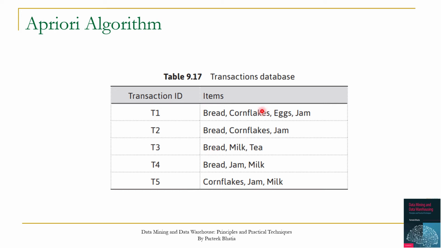We wish to find all association mining rules with minimum support of 50% and confidence of 75%. Since the minimum support is 50% and we have 5 transactions, we are looking for all item sets which have a support of 2.5 or more, or simply a support of 3 or more.